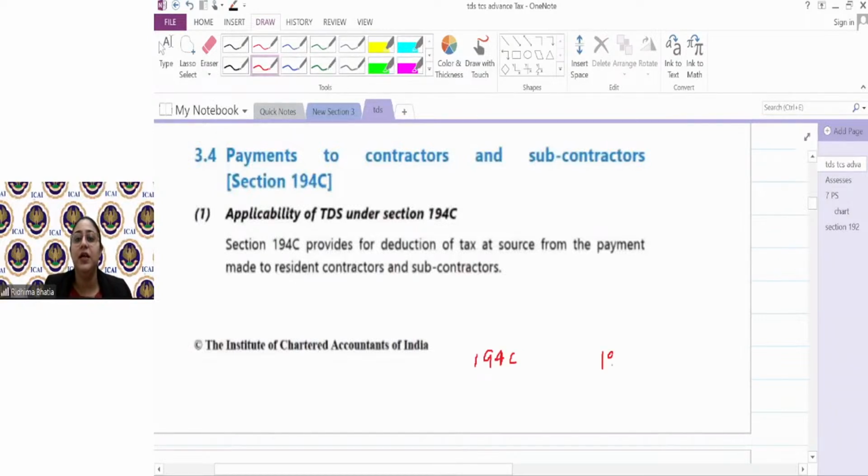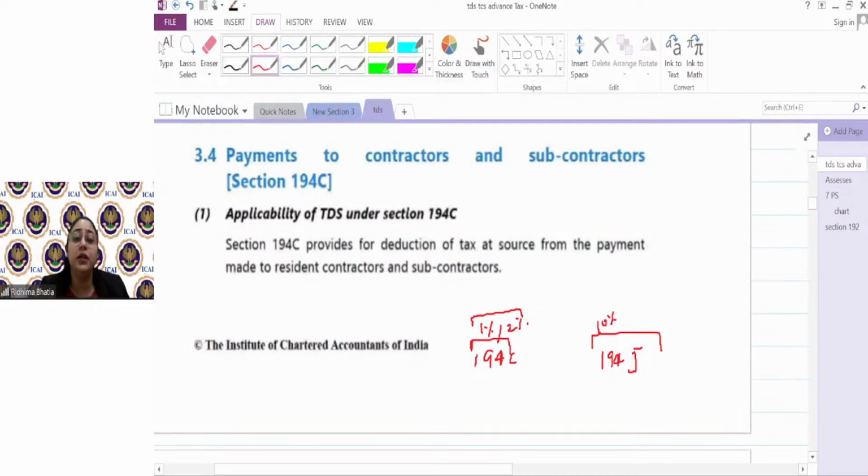Section 194C and Section 194J. 194C talks about payments to work contract or general contractors or subcontractors. 194J talks about payments made for professional services or technical services or royalty, etc. Here the rate is 10% or 2% as the case may be. Here the rate is 1% or 2%. So there is a lot of variation.